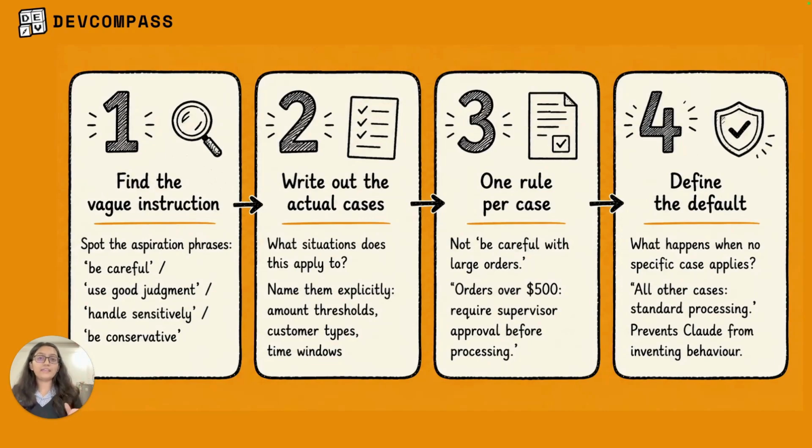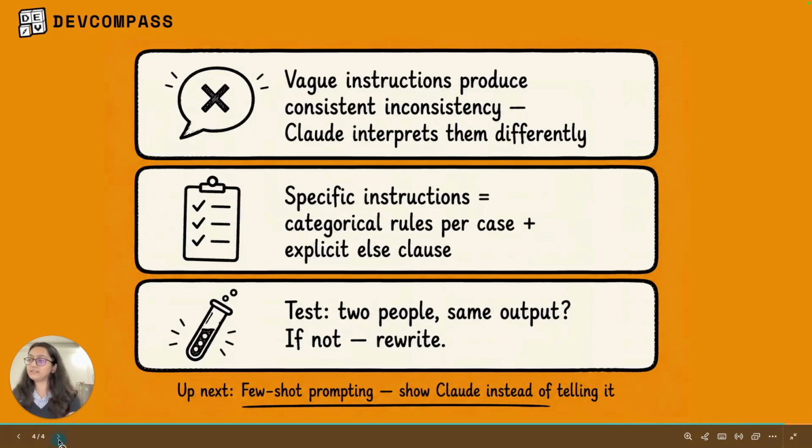Step 4, add the else clause. What happens when none of the specific cases apply? For all other cases, apply standard processing. The else clause prevents Claude from having to invent behavior for unspecified situations. Without it, Claude has to guess for the gaps. With it, everything is covered. If you have applied standard processing, Claude will never do the guessing. So run any vague instruction through these 4 steps and you have something that Claude can definitely execute consistently.